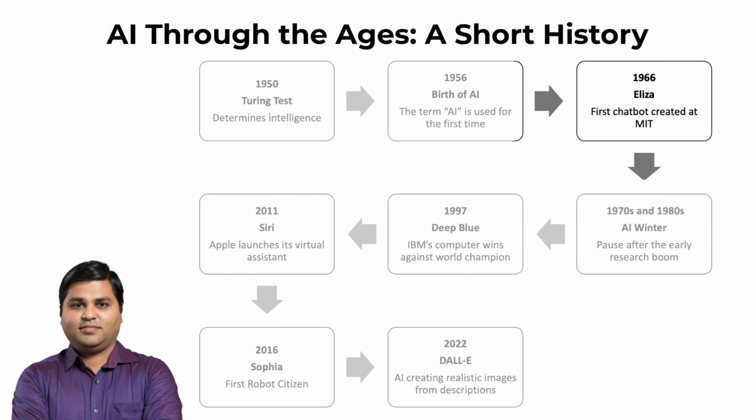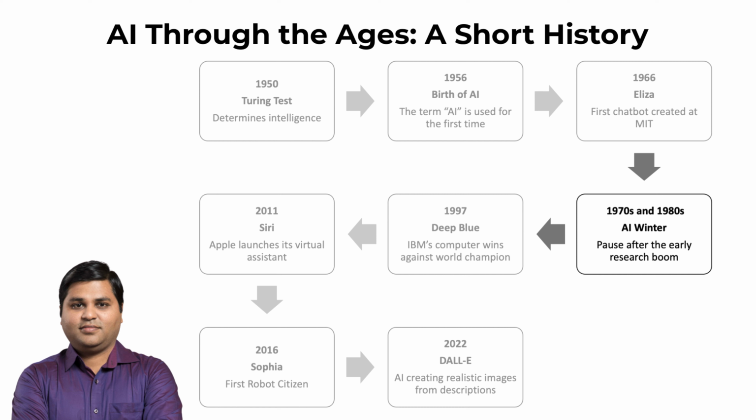In the late 1960s and early 1970s, AI research was very popular and scientists were very optimistic about its future. However, in the mid-1970s, funding for AI research started to decline, and by the early 1980s, interest in AI had dropped significantly. This period of time became known as the first AI winter. Many researchers had to stop their work or were unable to pursue their research as much as they wanted due to lack of funding.